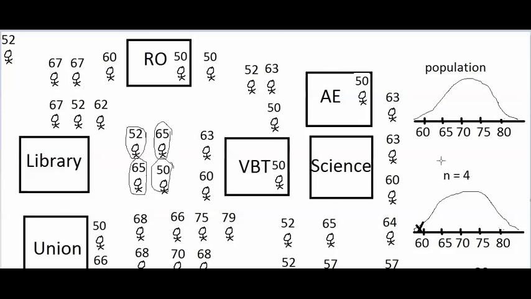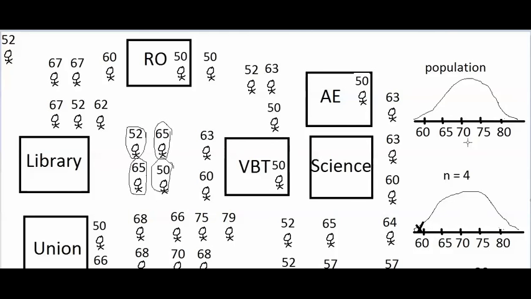So if the population is normal, like this, it is possible for me to select 4 shorter students and to have a sample mean that falls out here somewhere. But since most of the population members are in the middle right here, if I select a sample of 4 people from this population, I'm probably going to get 4 students from the middle who have medium heights, and the sample mean will come out somewhere in the middle.